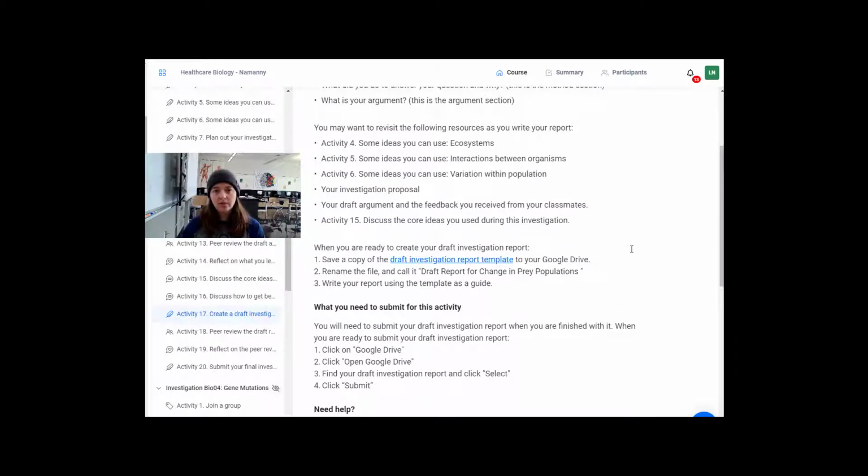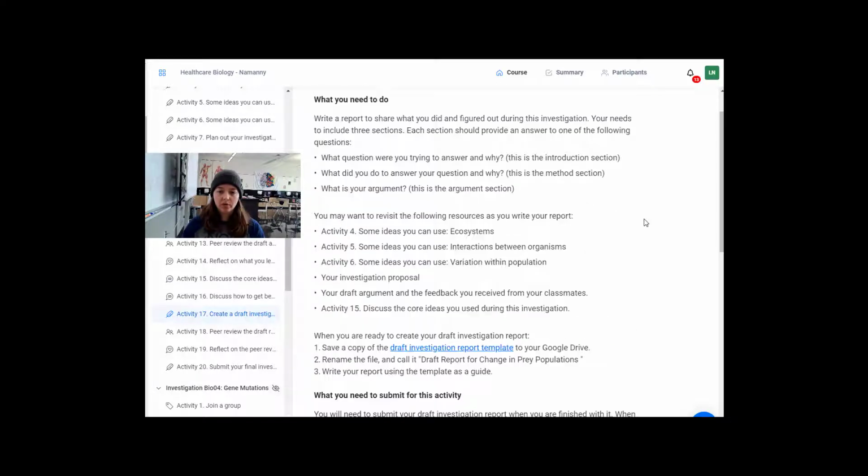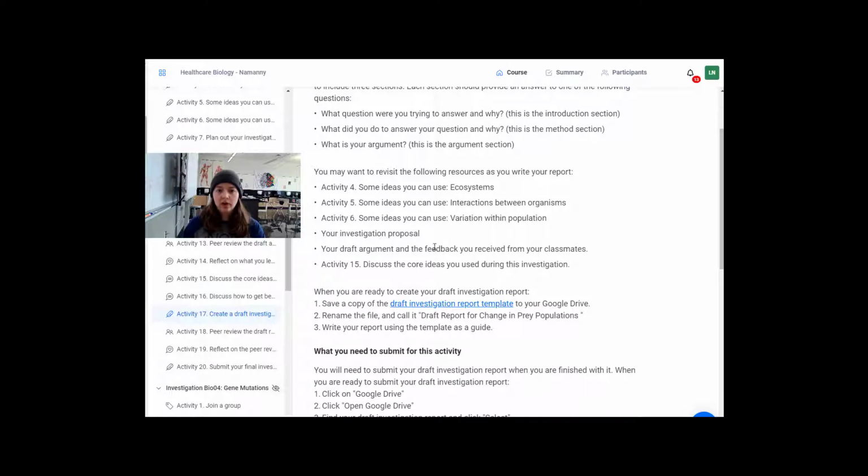And you may want to refer to some of the past activities to help you write your report. So activities 4, 5, and 6 would be great for your background section. Your investigation proposal would be excellent for your method section. And then your draft argument and the feedback you got from your classmates would go in your argument section.